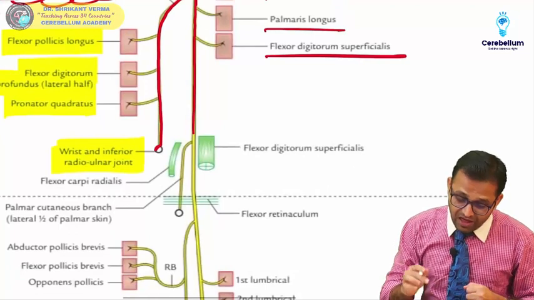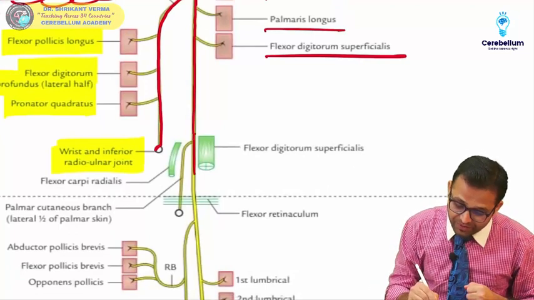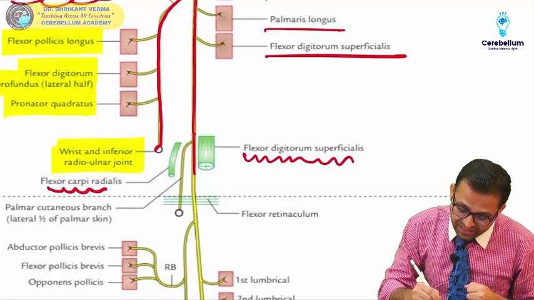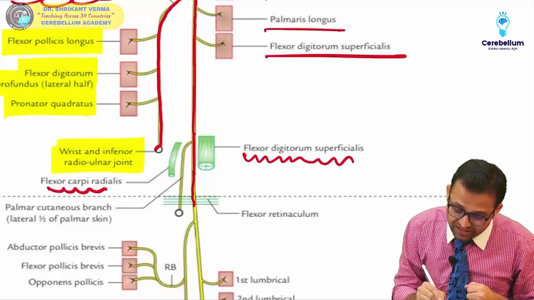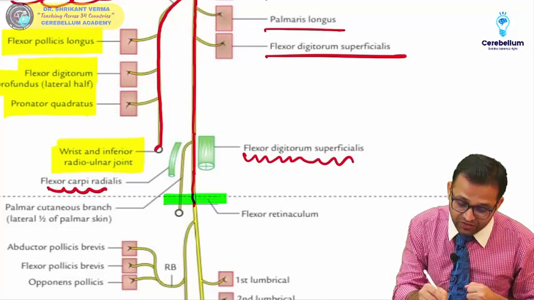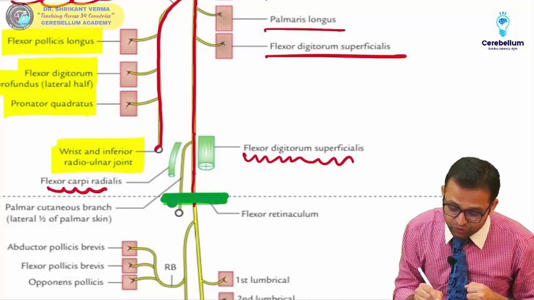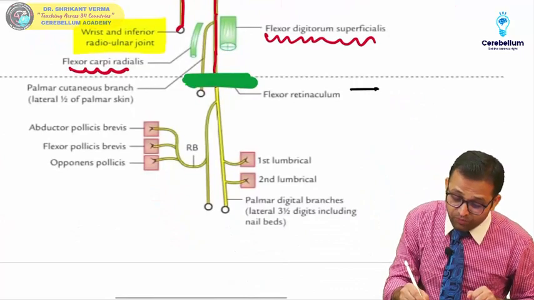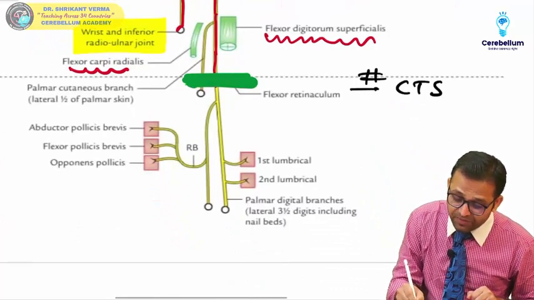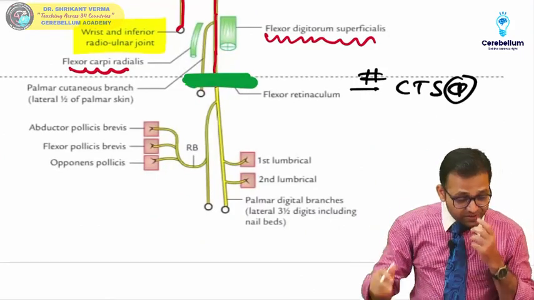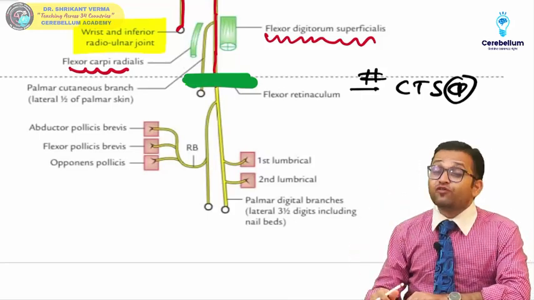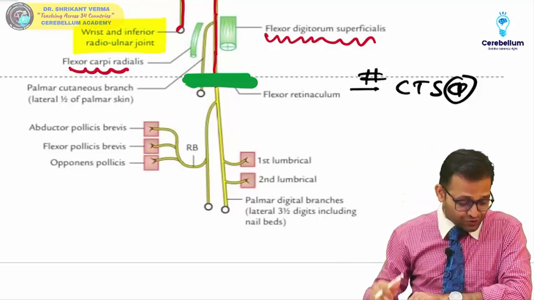Okay sir, now it is running in between the flexor digitorum superficialis and flexor carpi radialis, and then it is running deep to the flexor retinaculum. Remember, it is running deep to the flexor retinaculum within the carpal tunnel. So very important question, if there is a damage, there is carpal tunnel syndrome. Getting the point better? Yes Varun, it will be very helpful for the revision of the clinical subjects also. You are right.